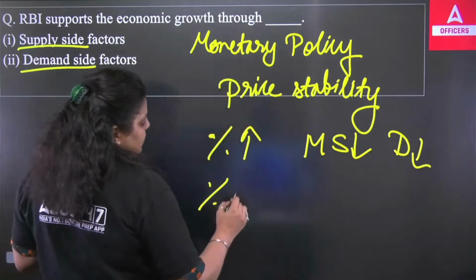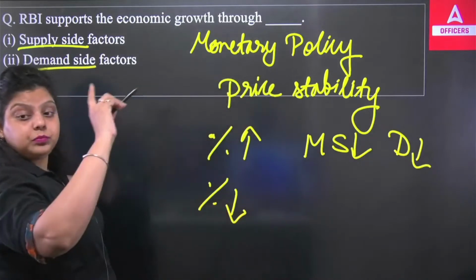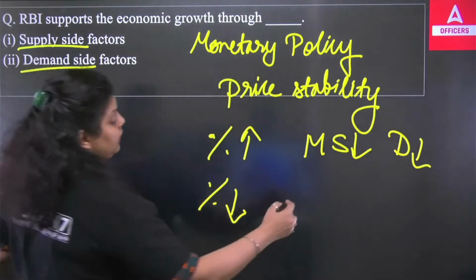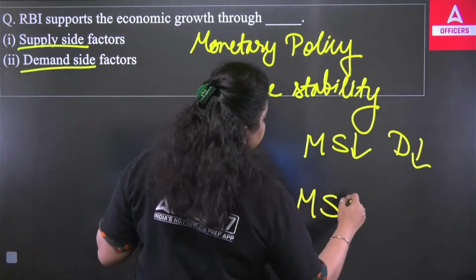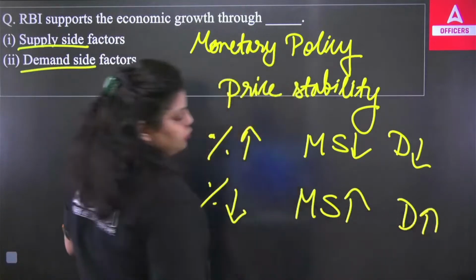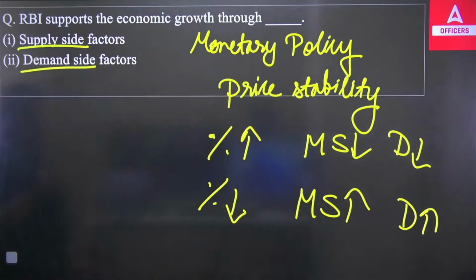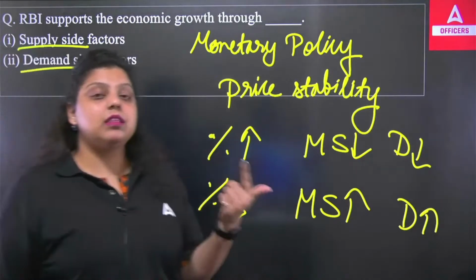If RBI decreases the policy rate, it means loans become cheaper. When loans become cheaper, people will have more money. They will demand more goods. So this is how RBI controls the economy with the help of increasing or decreasing the money supply, by changing the policy rates.